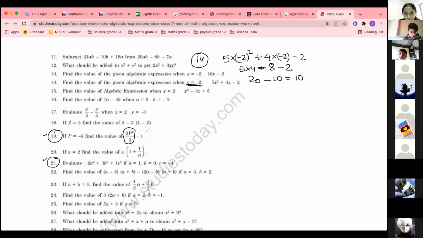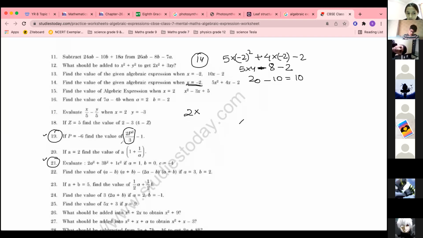Ma'am, I sent answer. Can you check? Only 3 you have written. 3 is wrong. Muhammad, solve it. Wrong answer, Aisha Yahya. Ibrahim, wrong. Ma'am, I found the answer of 2p square upon 3 first, and then I subtracted it by 1.